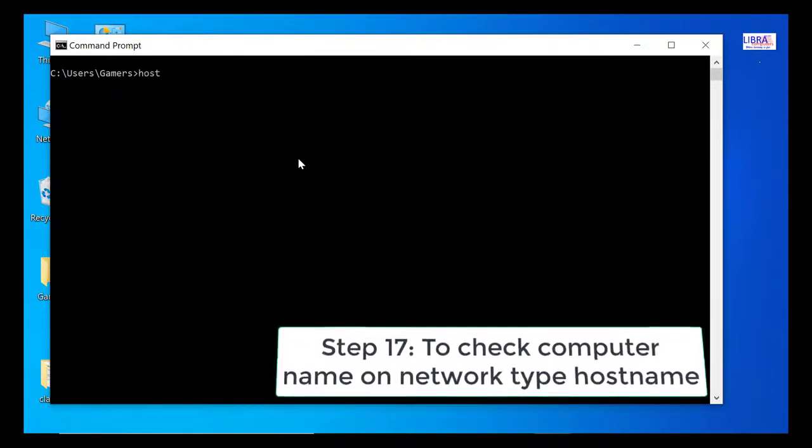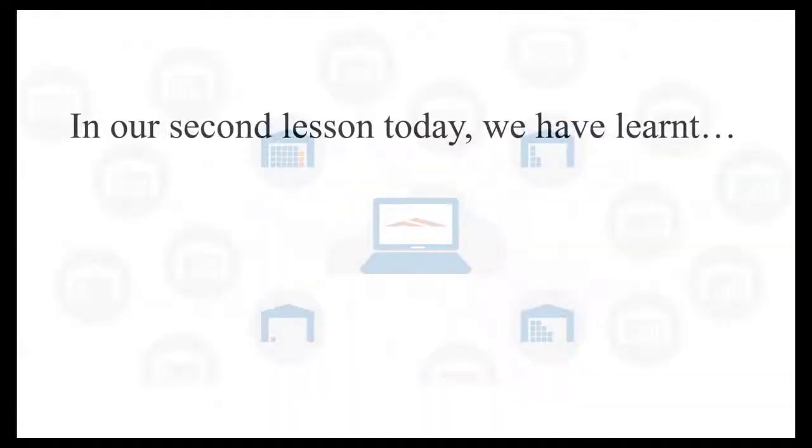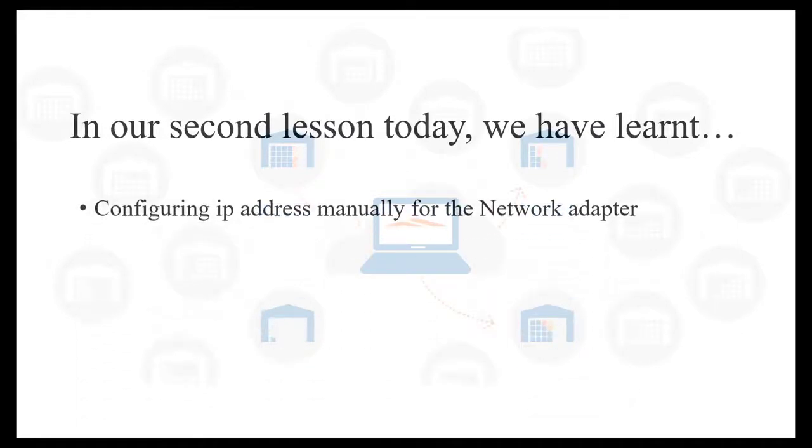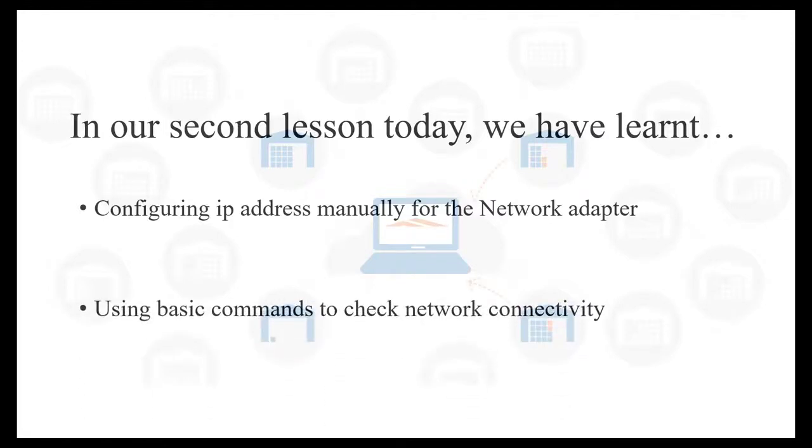To check the name of the computer or host name, we can type hostname in the command line interface. At the end of this session today, we have learned configuring the network adapter for manual IP addressing and using basic commands to check network connectivity.